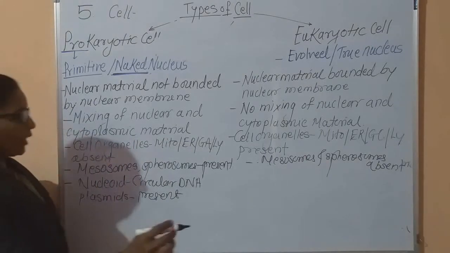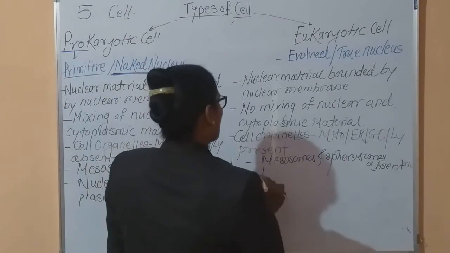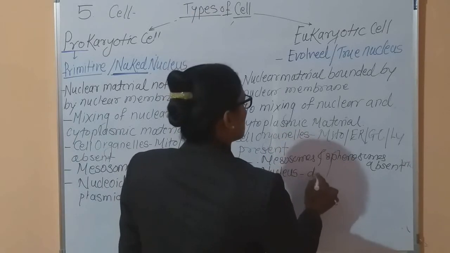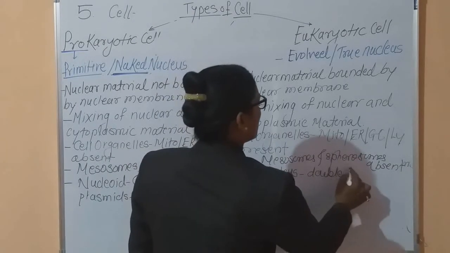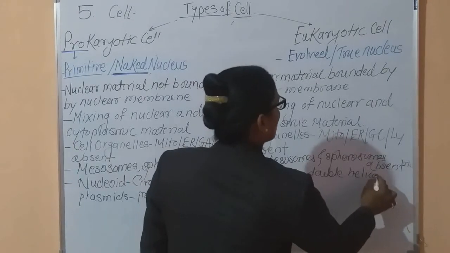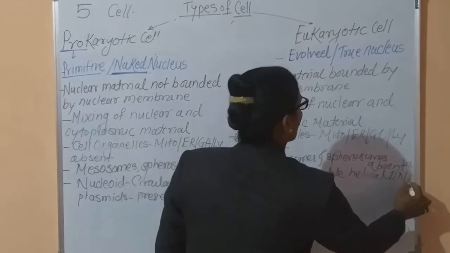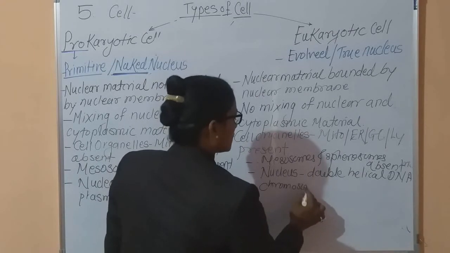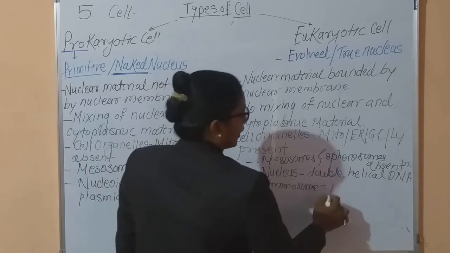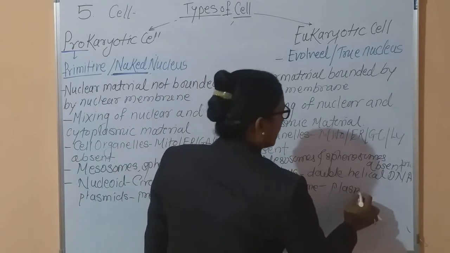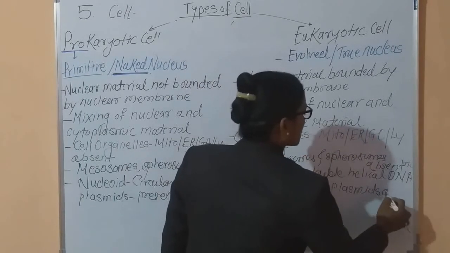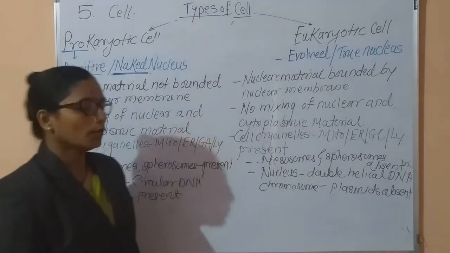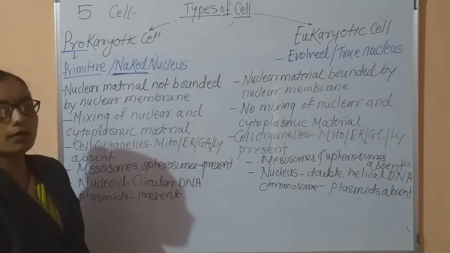In case of eukaryotic cell, the nucleus is true and this nucleus consists of double helical DNA along with the chromosomes. This is the genetic material. And in case of the eukaryotic cell, plasmids are absent. There is no extra chromosomal material.